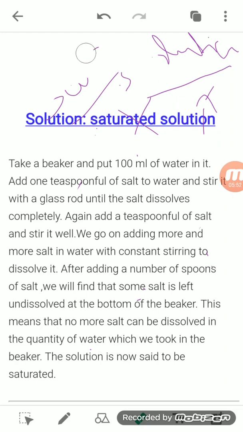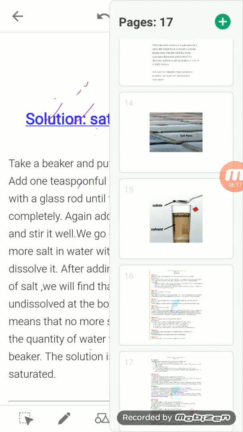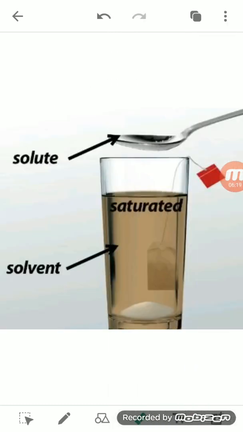Now see here, when some salt is added in the water, we are taking this salt solution only. Suppose we take a small pinch of salt, add it to the water and stir it, then what will happen? The salt will disappear.